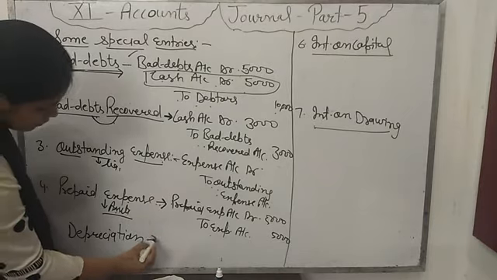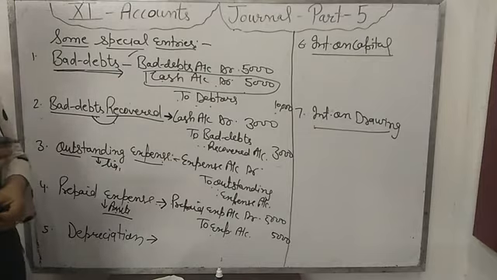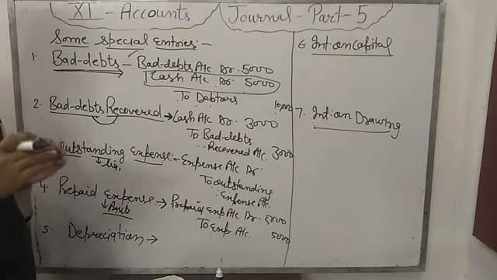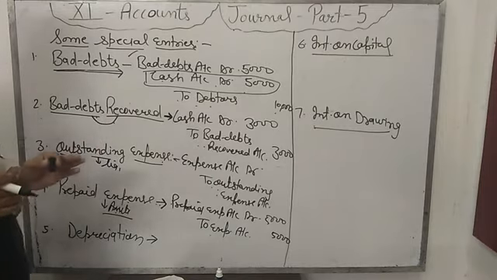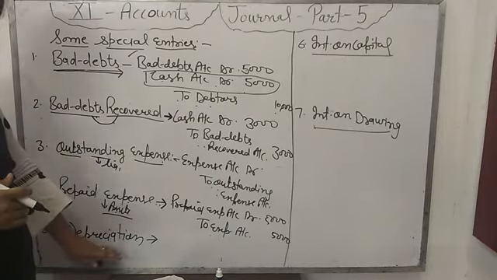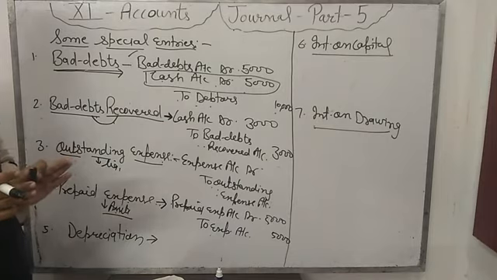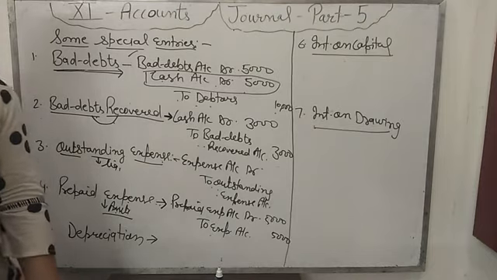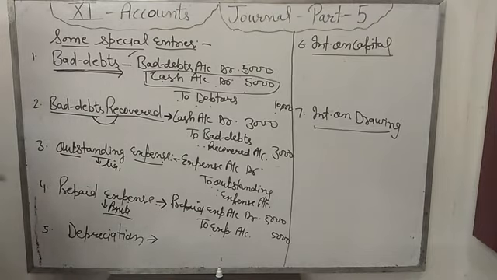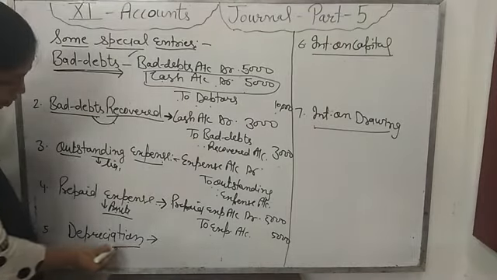Now depreciation. What is depreciation? When any firm uses the assets continuously, then there will be a gradual reduction in the market price of that asset. As assets are used, their value decreases, so that decrease in value is known as depreciation. In Hindi we use the word ghisavat, the asset wears out. Okay, so this is the loss of the firm, but we are not paying cash for this expense to anyone. Our assets' value is decreasing, but we are not paying any cash for this expense. So this is a non-cash expense, but it is a loss of the firm.